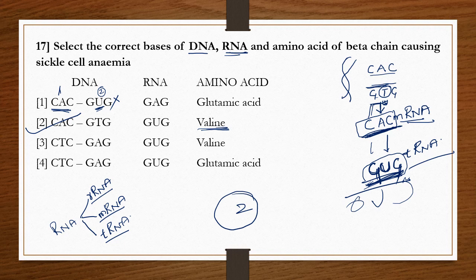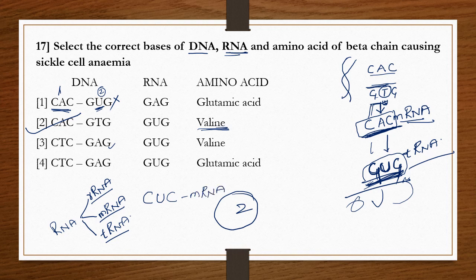Then come to the third option, CTC and GAG. So this coding is correct. CTC, then its complementary code is GAG. It is correct here. Now when it is transferred to the mRNA, it becomes CUC because T is absent. So this is the mRNA coding.